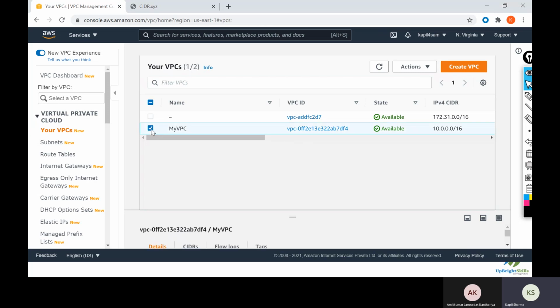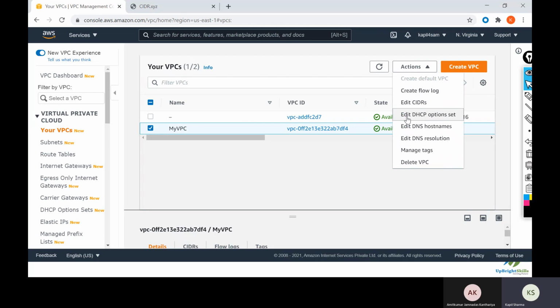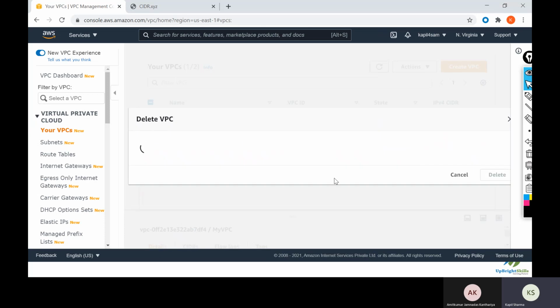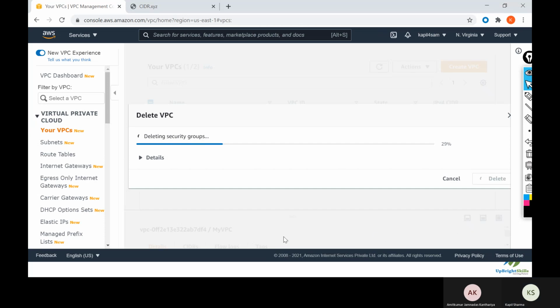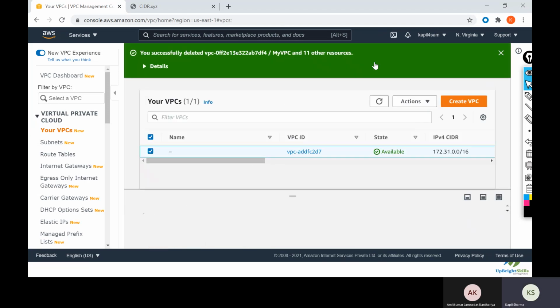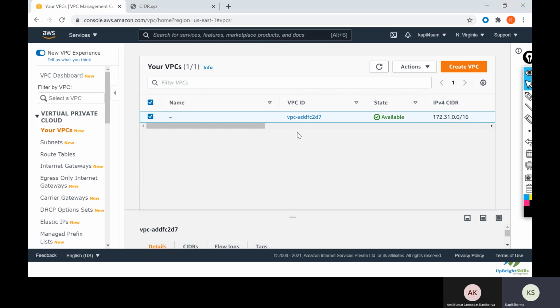I have also created my own VPC. I will just go and delete this VPC. So now I have removed my own VPC which I had created. So now you will see there is only one VPC, which is the default VPC.